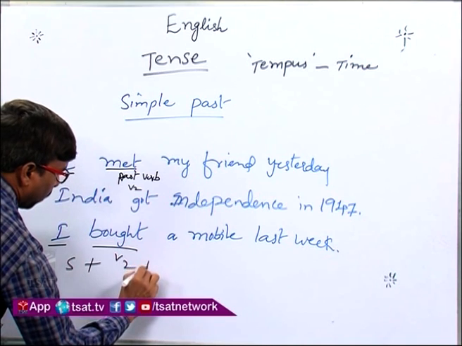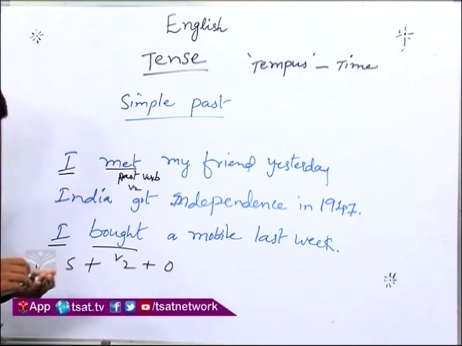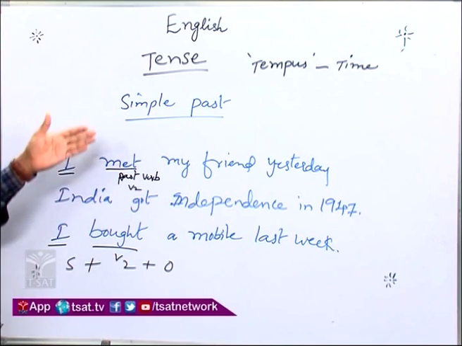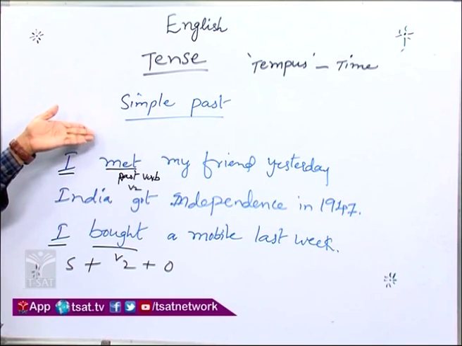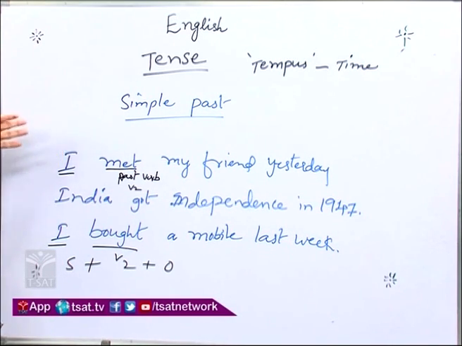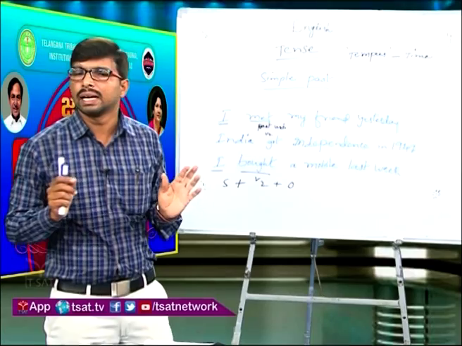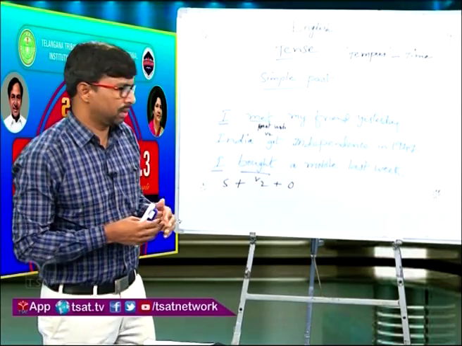Subject plus V2 plus object is the structure of simple past. What we understood here, whatever action we did yesterday, we use simple past. So we have to use the simple past to express all completed actions.